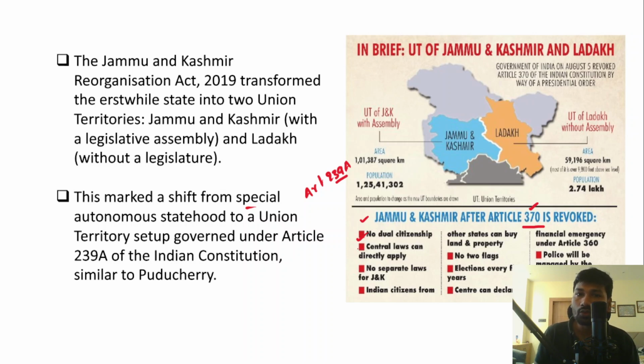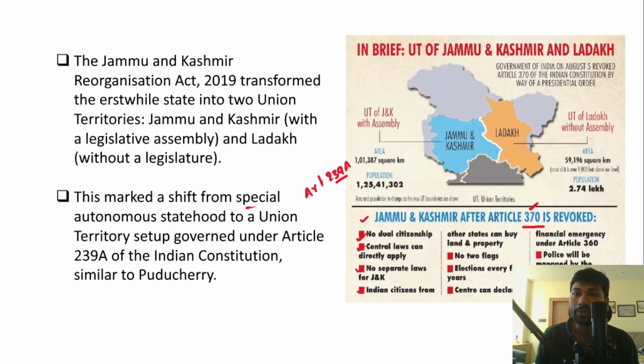Secondly, the central laws can directly apply as well. Earlier, the central laws were not directly applicable to Jammu and Kashmir unless the state legislative assembly specifically provided for the implementation of the laws passed by Parliament. Now there will be no separate laws for Jammu and Kashmir, and Indian citizens from other states can buy land and property in the Union Territory of Jammu and Kashmir.